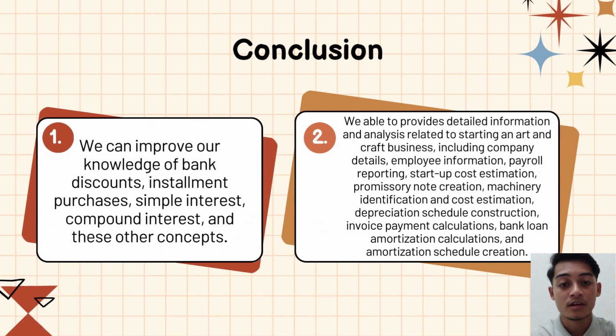In the conclusion, we can improve our knowledge of bank discount, installment purchases, simple interest, compound interest, and other concepts. We are also able to provide detailed information and analysis related to starting an art and craft business, including company details, employee information, payroll reporting, startup cost estimation, promissory note creation, machinery identification and cost estimation, depreciation schedule construction, invoice payment calculation, bank loan amortization calculations, and amortization schedule creation.